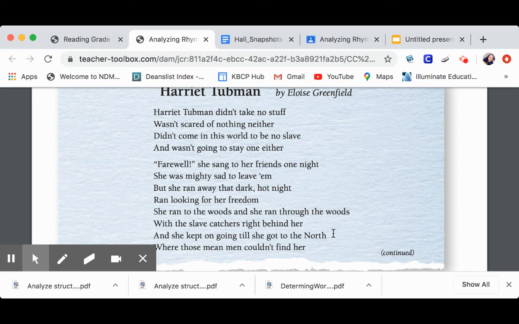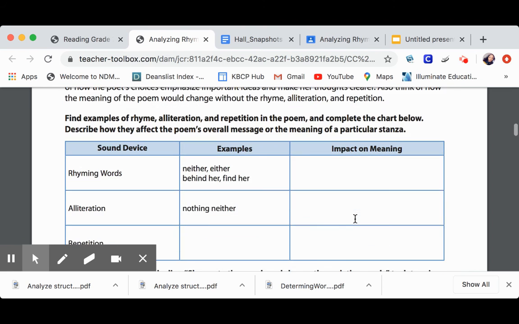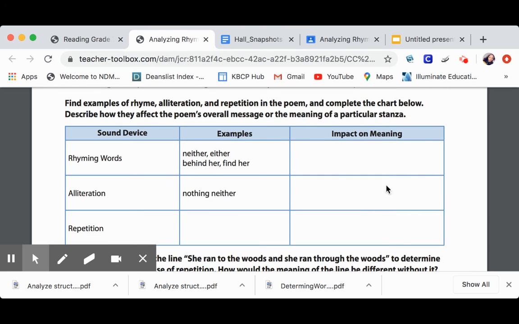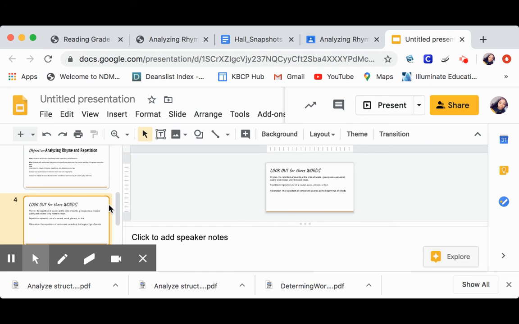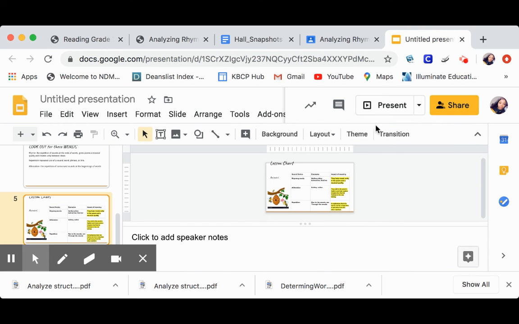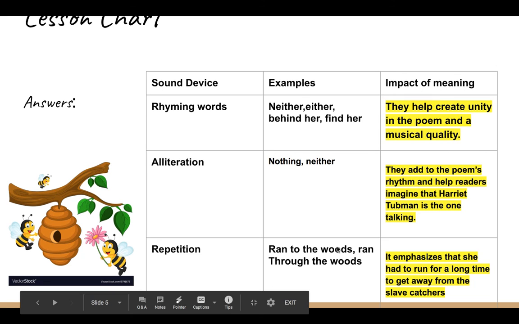All right, so one of the repetitions that I picked up on was she ran to the woods and she ran through the woods. Okay, so we need to figure out what the impact of these are. All right, so this was my repetition.